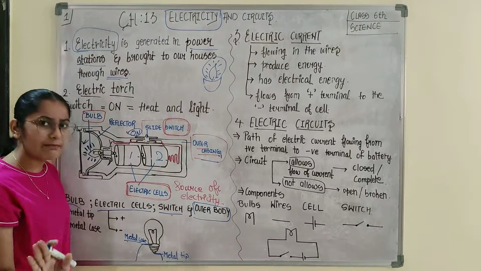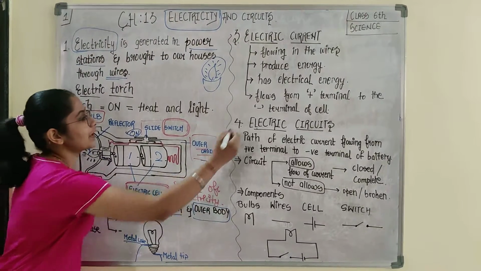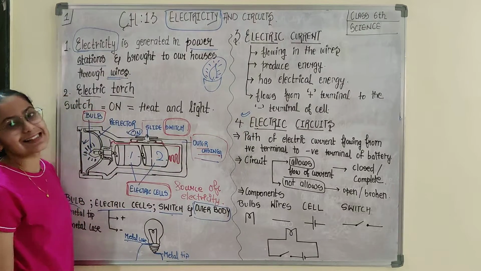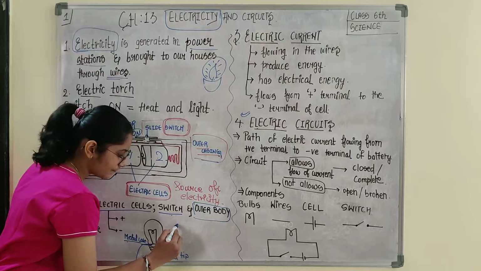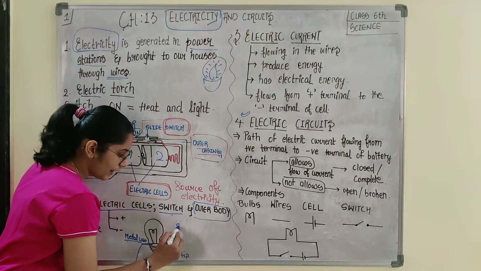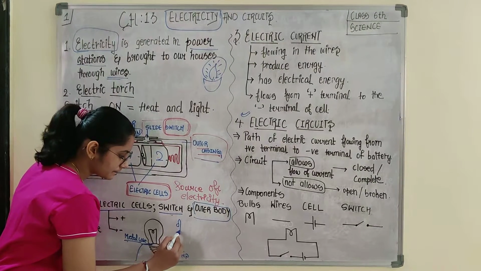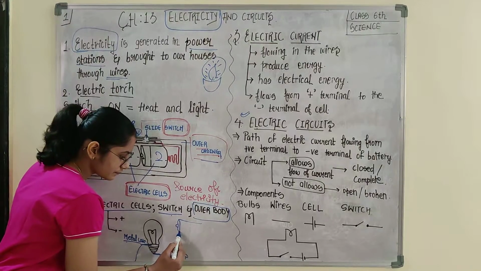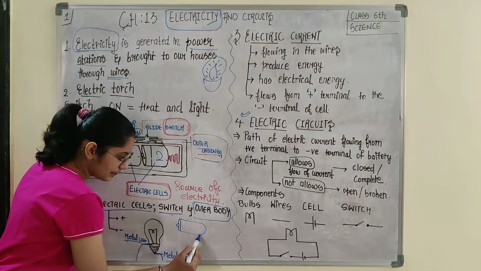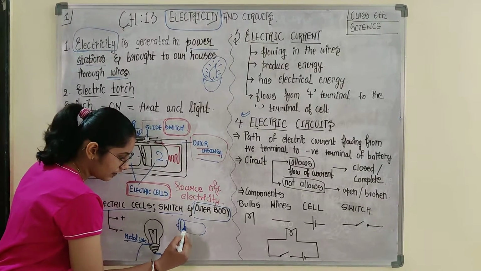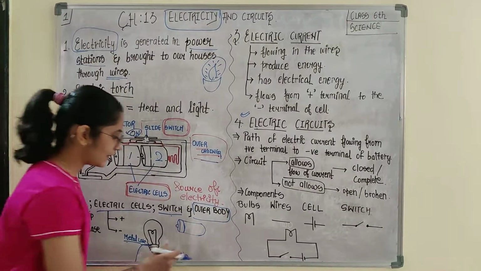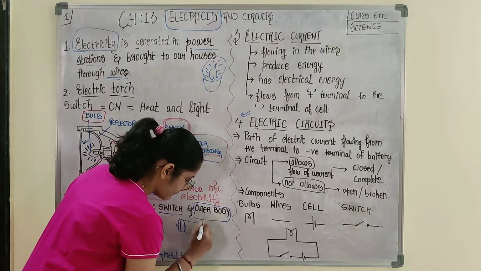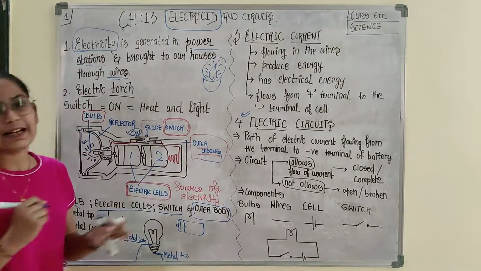When we talk about electric circuits, we will discuss this in detail. There is another component known as a cell. If you have observed a cell, it is something cylindrical, like I am drawing, through which you can identify that this is an electric cell.